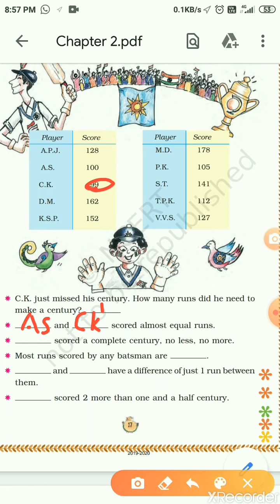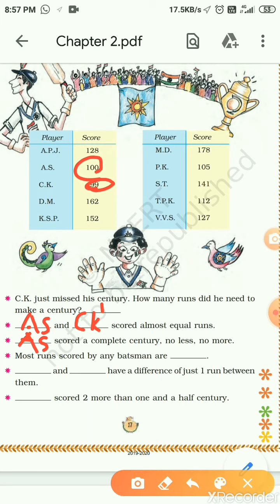Okay children, now see the next question. Dash scored a complete century, no less, no more. Who completed a century without scoring less and without scoring more? As you all know, it is AS. So write AS over here. Most runs scored by any batsman are. Who scored the most?